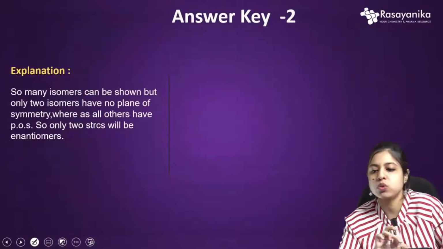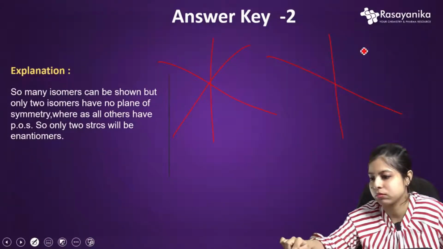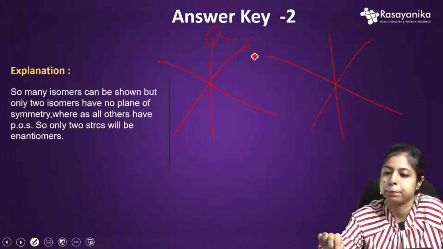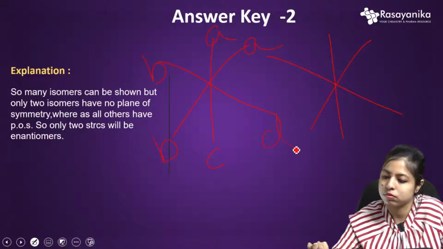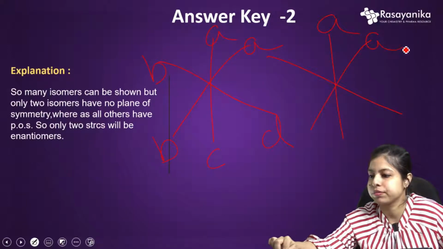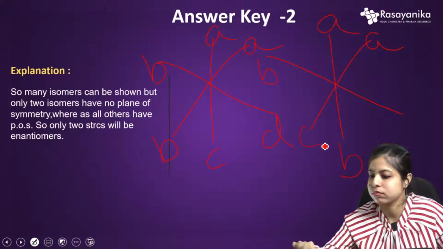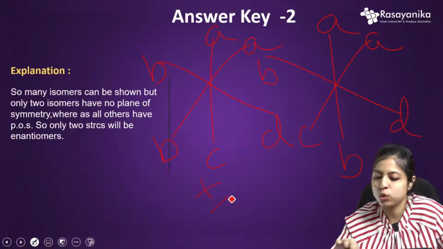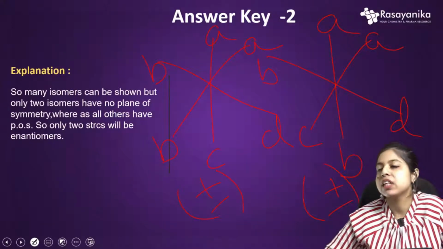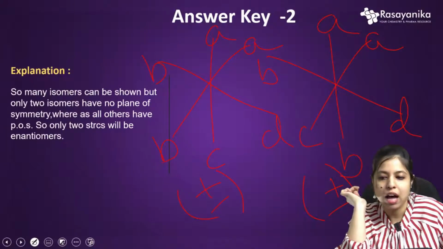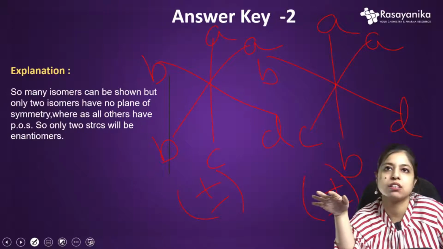So these 2 are basically 2 enantiomeric pairs, or the optical isomers, that we get here. These 2 have no plane of symmetry, but all the others, of the total 8 structures we can draw, do.